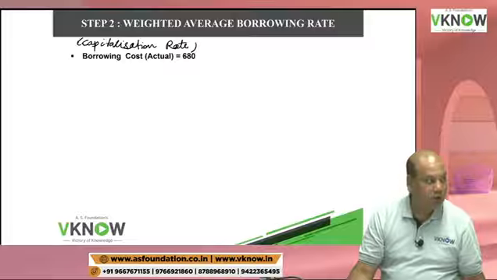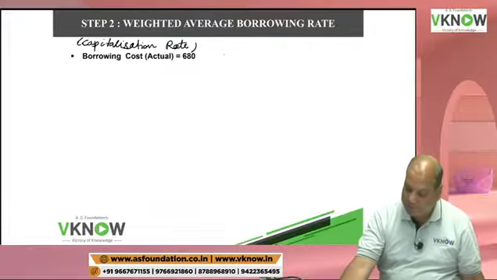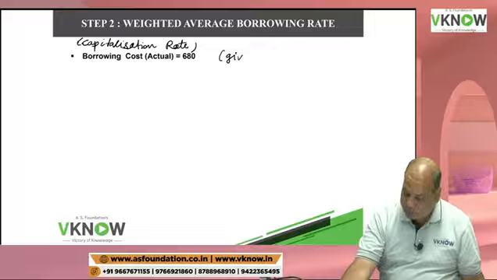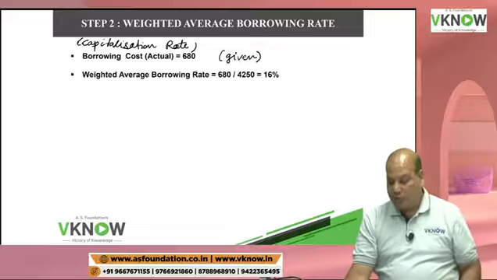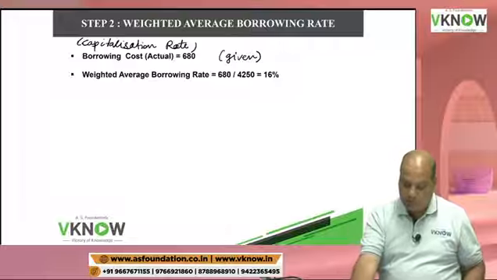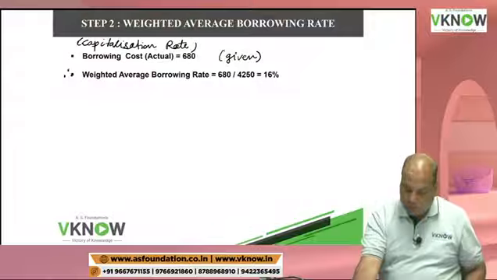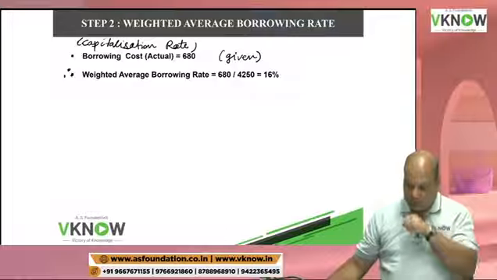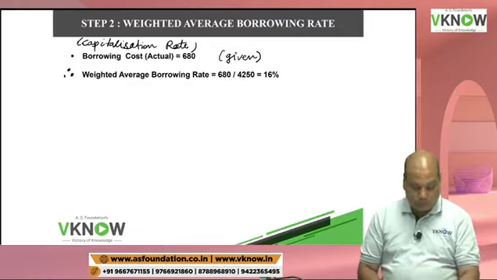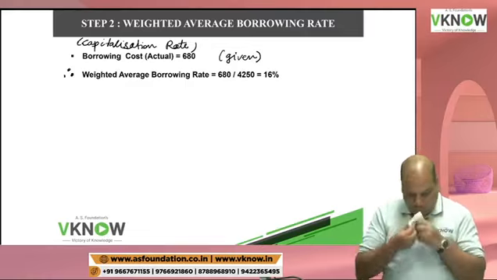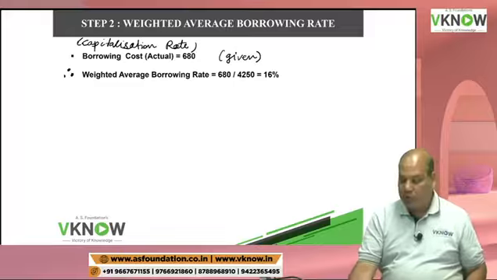I require two figures. First, I will require borrowing cost, actual 680. This is given. If it was not given, calculate it. Then write down, therefore, weighted average borrowing rate: 680 divided by 4250.